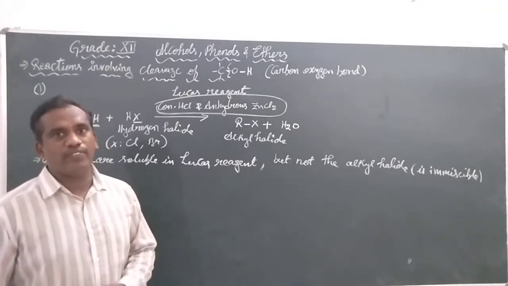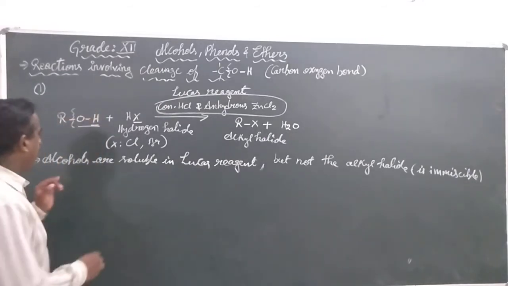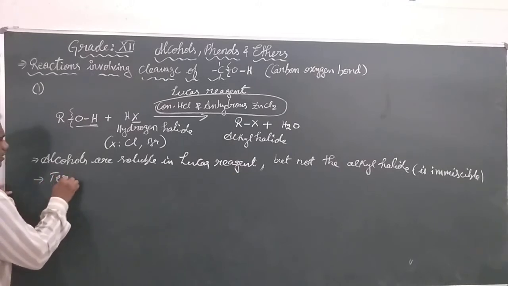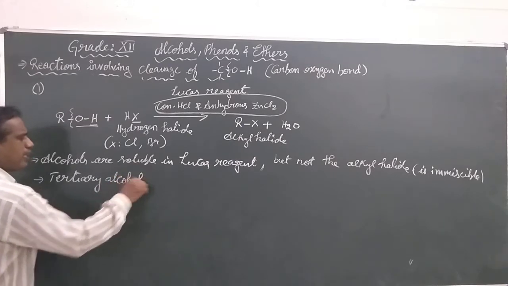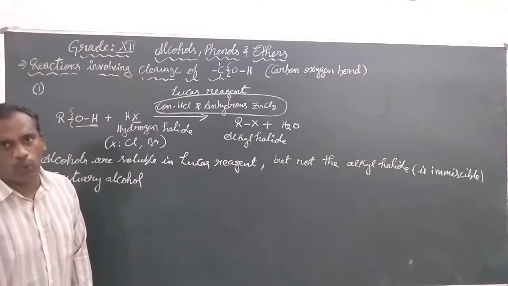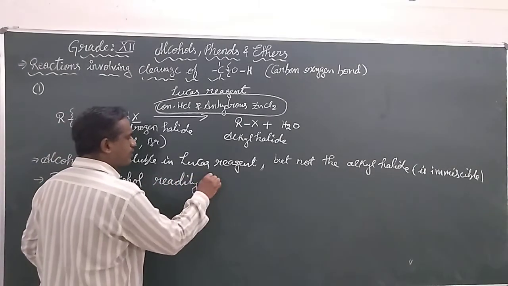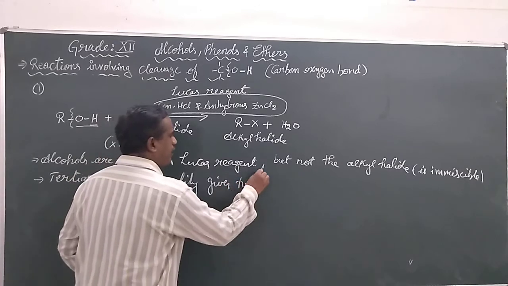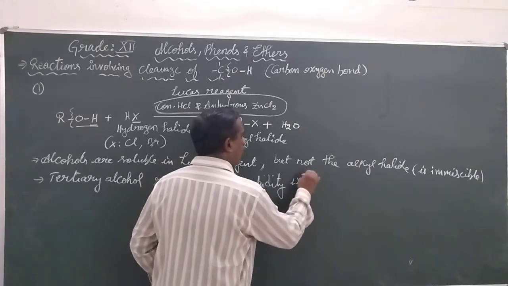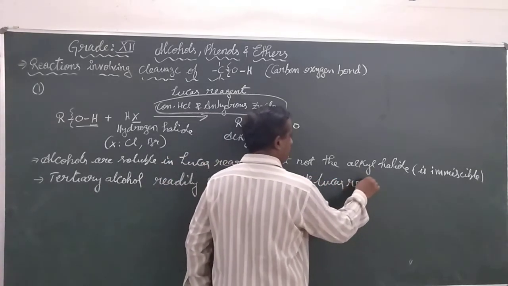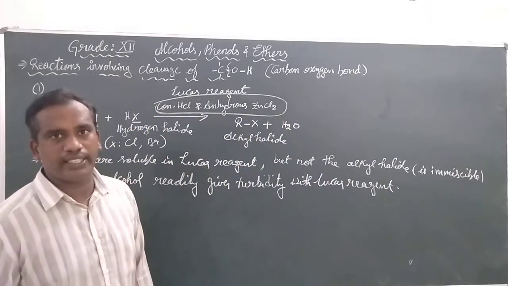The turbidity is given immediately when a tertiary alcohol is used. Tertiary alcohol readily gives turbidity with Lucas reagent, meaning it is not soluble in the Lucas reagent.